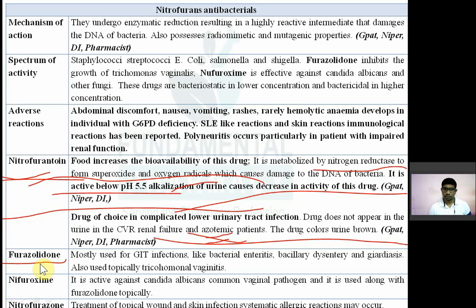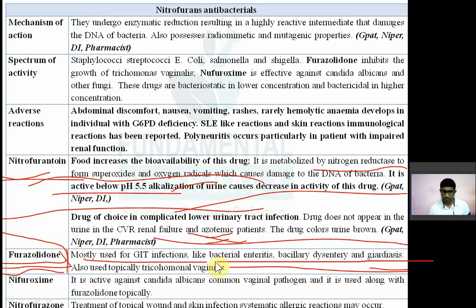Furazolidone is the drug used for GIT infection. So if you are suffering from any kind of diarrhea, it is mostly used for GIT infection like bacterial enteritis, bacillary dysentery, then giardiasis, and also used topically for treatment of trichomonal vaginitis. Trichomonas vaginalis infection is there. So it is mostly used as an antidiarrheal agent, for the treatment of GIT infection, and topically for trichomonal vaginitis.